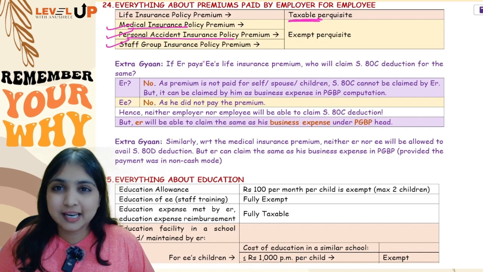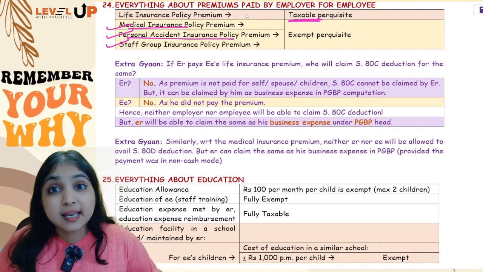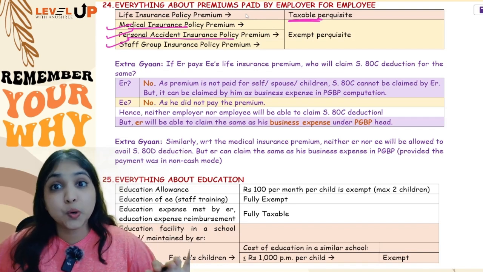So even he cannot claim ATC. So for this life insurance premium which the employer is paying for the employee, neither can the employer claim ATC, nor can the employee claim ATC.